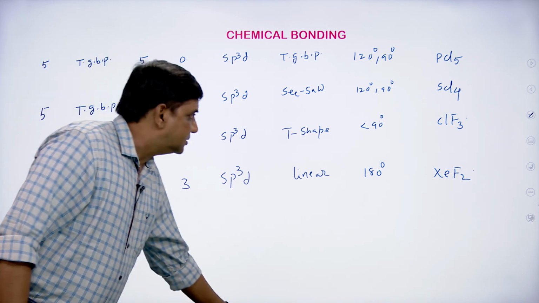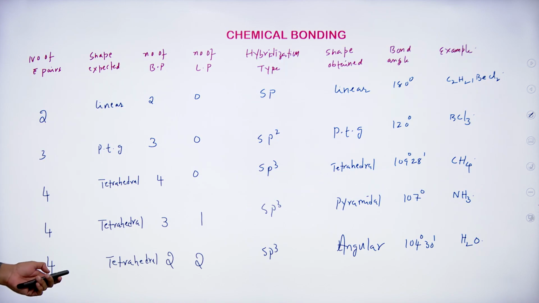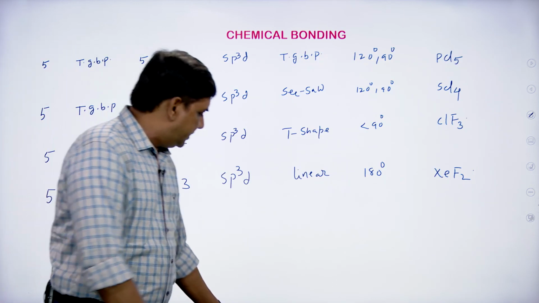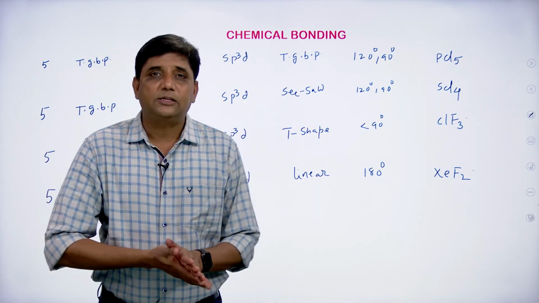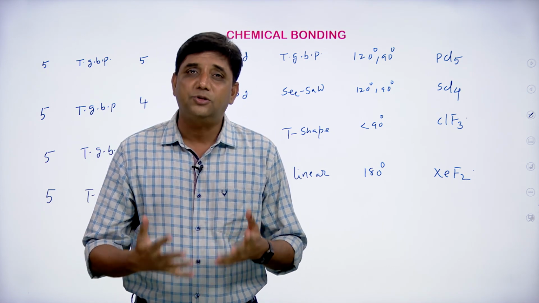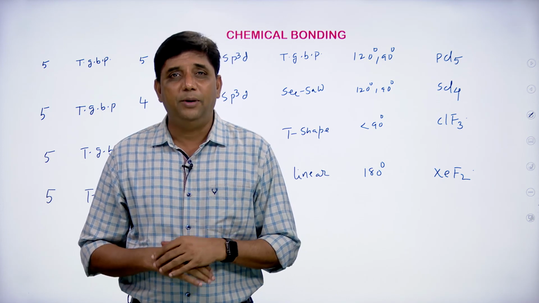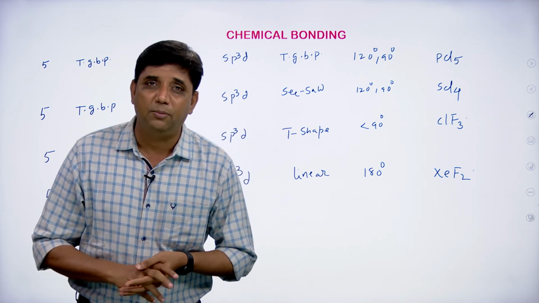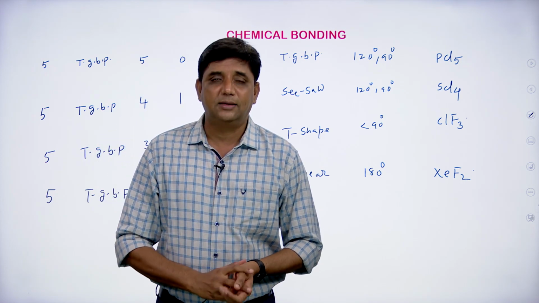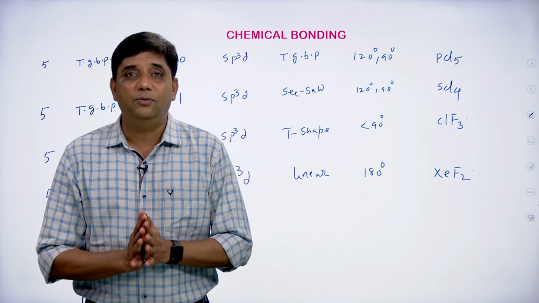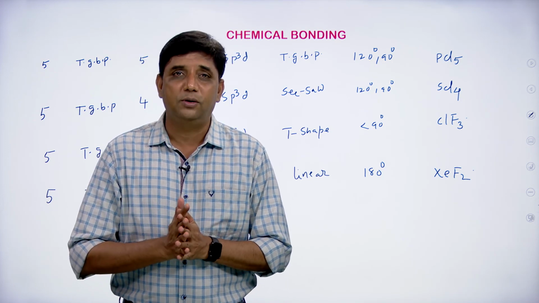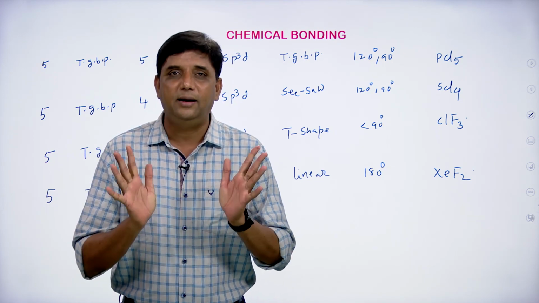And students, this is a very important table, and this one in next class. In next class, I will explain how to find out the hybridization and what are the shortcut methods to find out the hybridization. By using the hybridization, how you decide the bond angles of different molecules and all the related things I will explain in the next class. And I have written everything manually so that you can understand in a better way. If you also write them all in your notebook manually, you will get a greater degree of clarity.